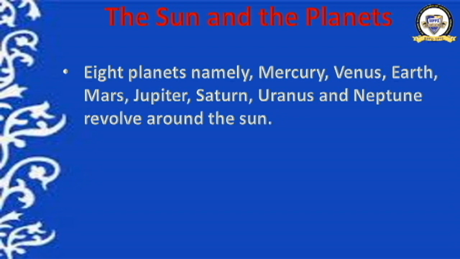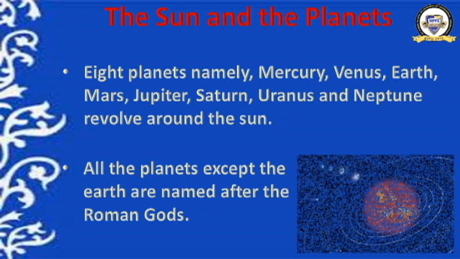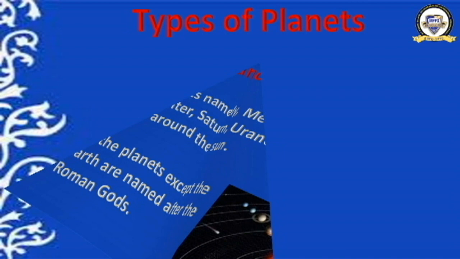Sun is at the center and all these planets revolve around the sun. Okay. And there is an interesting thing. What is that? All the planets except the Earth are named after the Roman gods. There are 8 planets, and except Earth, all the 7 are named after the Roman gods. Have a look here at the photograph once more. The solar system, sun at the center, and you can see the 8 planets also.